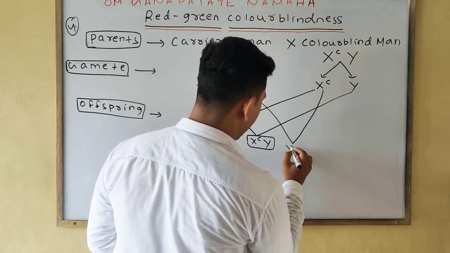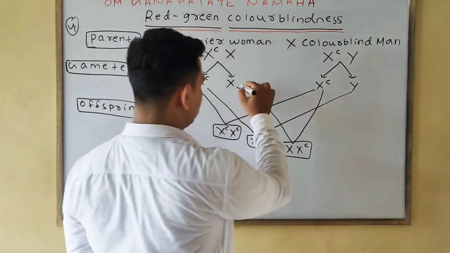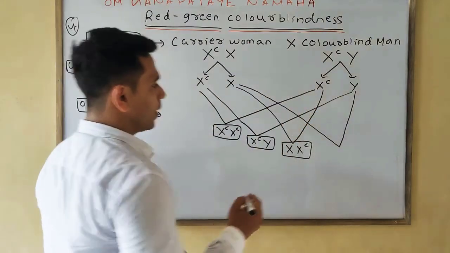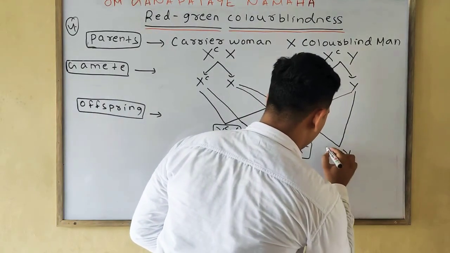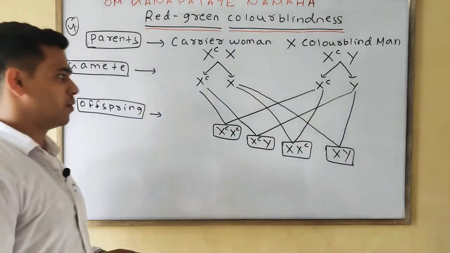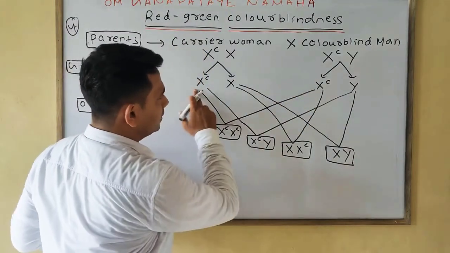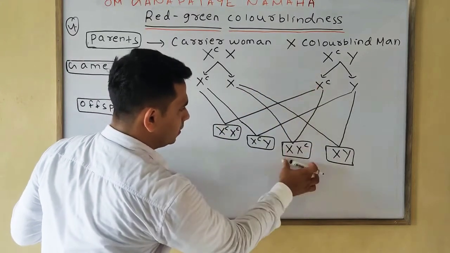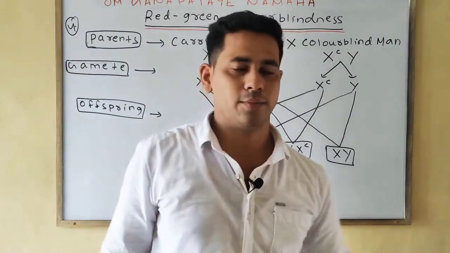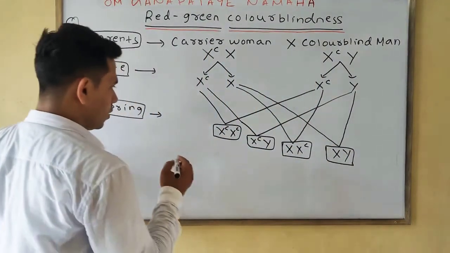We'll find XcXc. Last one is this one, XY. You should be careful while doing the cross, it is very important. So XCXc, XCY, XcY, XY. If both the alleles are recessive, having the color blindness factor, then it will be a colorblind daughter.